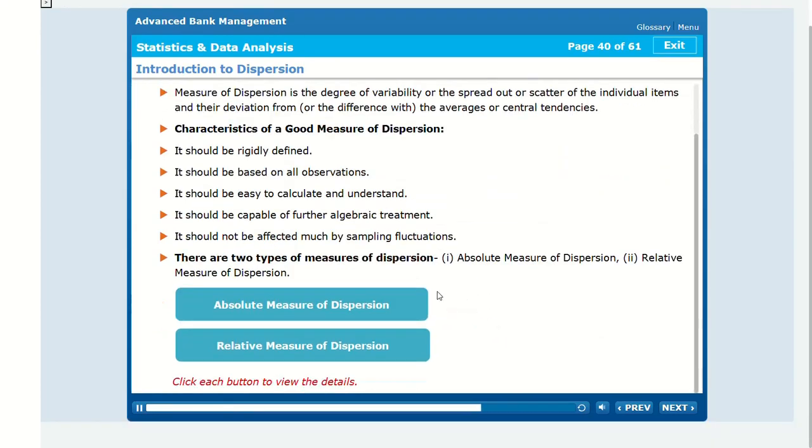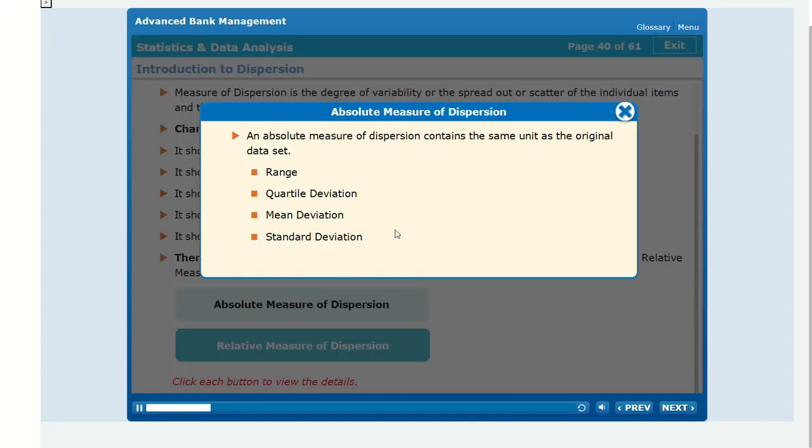There are two types of measures of dispersion. 1. Absolute measure of dispersion. An absolute measure of dispersion contains the same unit as the original data set. Range, quartile deviation, mean deviation, standard deviation.